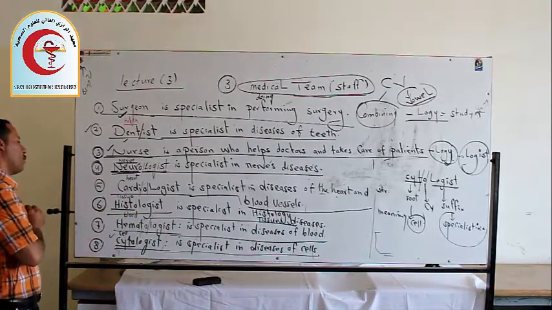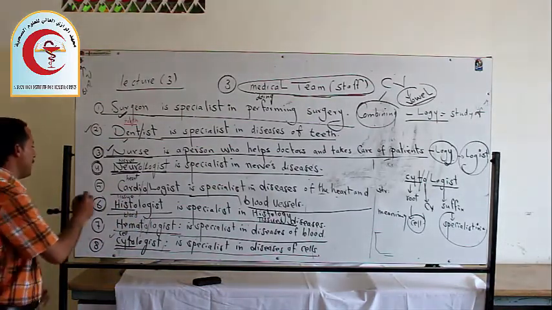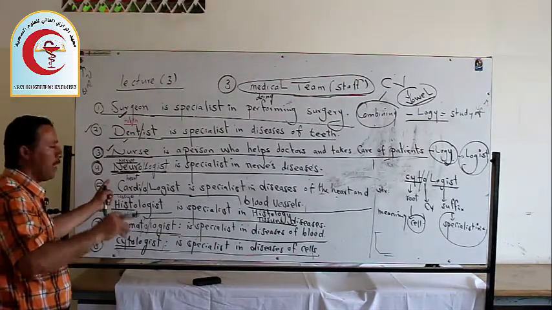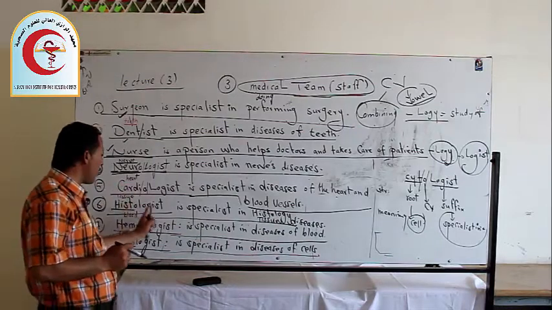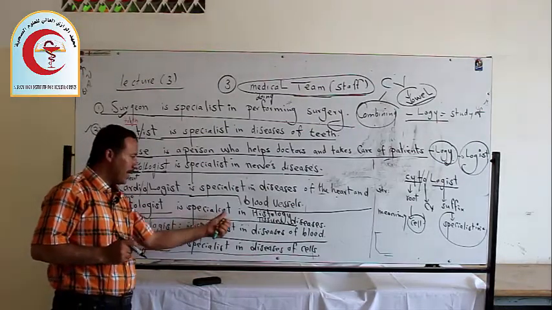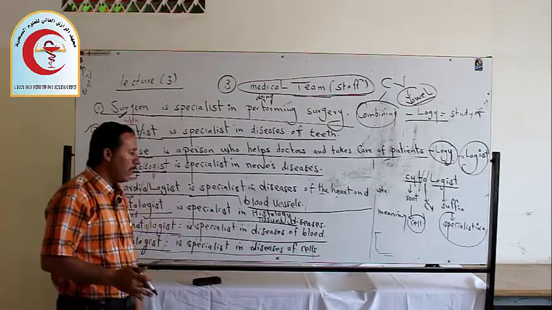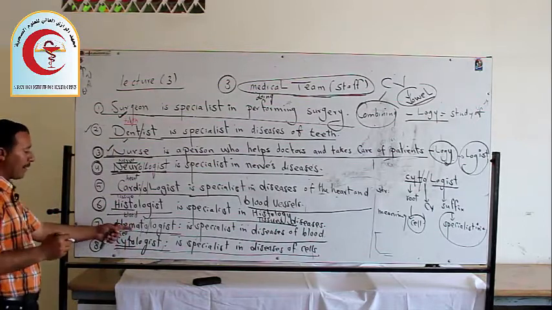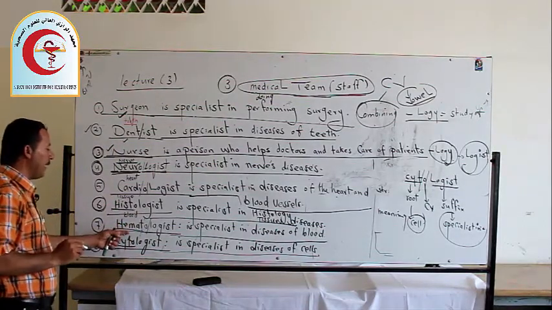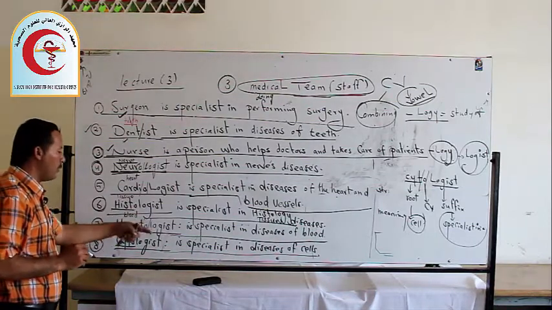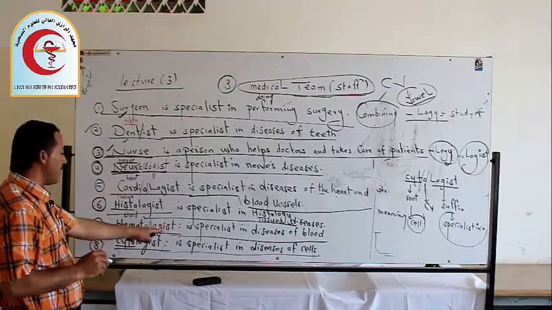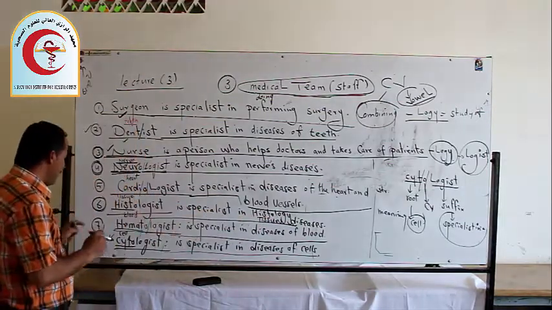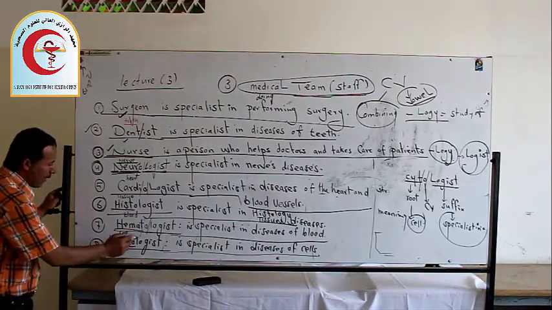Then number six is histologist. As you see, hist is a Latin word or root that means tissue, and logist means specialist, always combining a root and a suffix. So the meaning of histologist is a specialist in histology, or tissue disease. Number seven, hemat. Hemat is also a root. What's the meaning? Blood in English. Logist is a specialist. Here, hematologist is a specialist in disease of the blood. And number eight, cytologist.